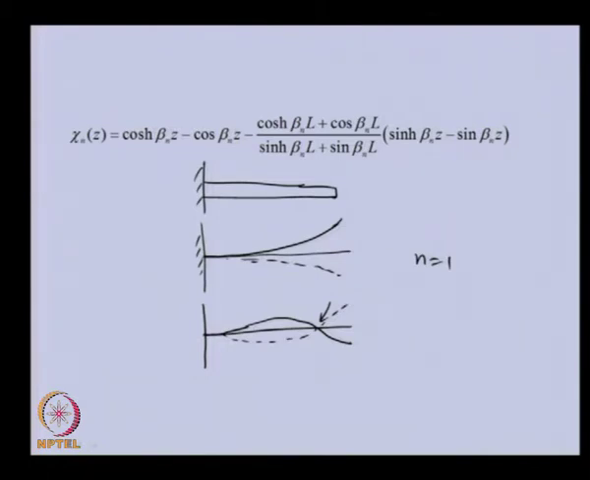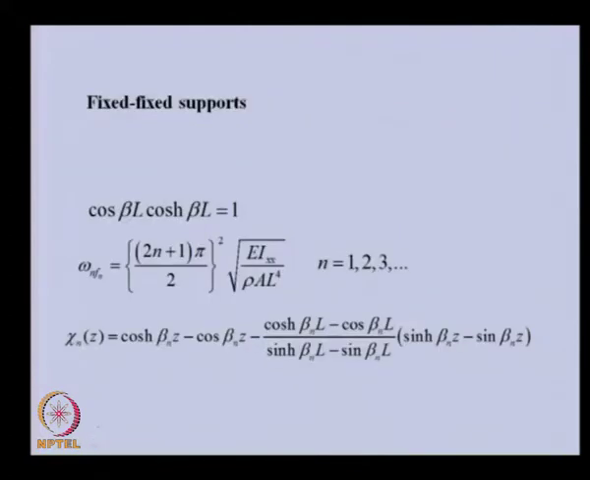Third mode, then we will be having another node here. So, that can be extended for n is equal to 2. For higher modes we can draw the mode shape on the same lines. Let us see another boundary condition, that is when both ends of the beam are fixed.